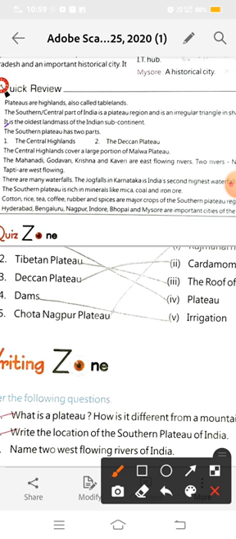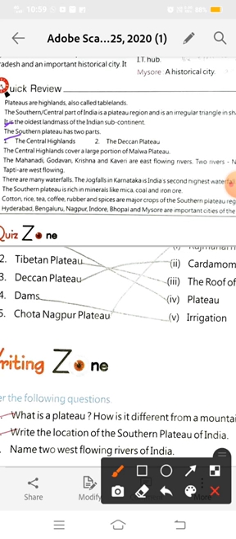That is why it is known as the oldest landmass of India. Which is the oldest landmass of India? The Southern Plateau, because it is part of Gondwanaland.